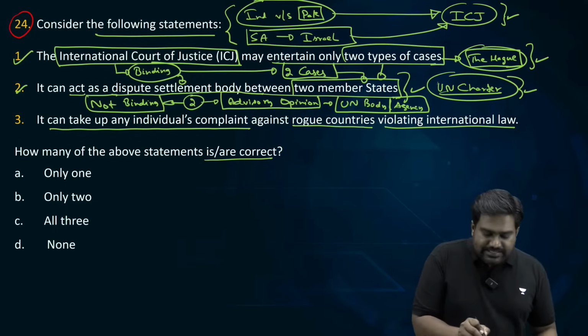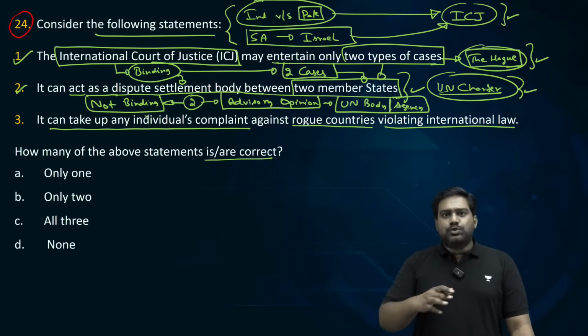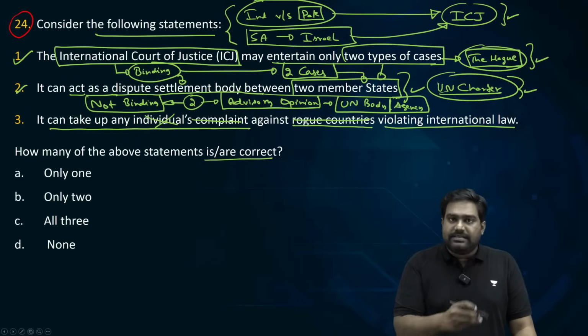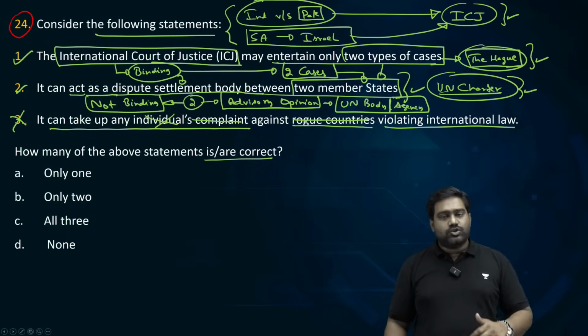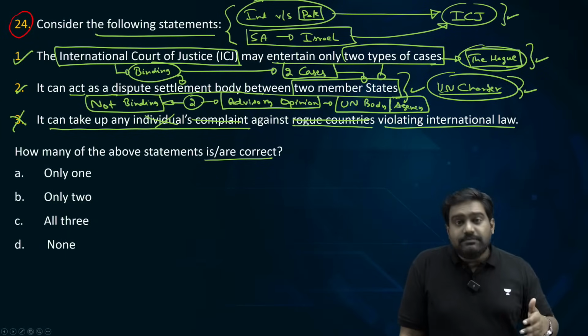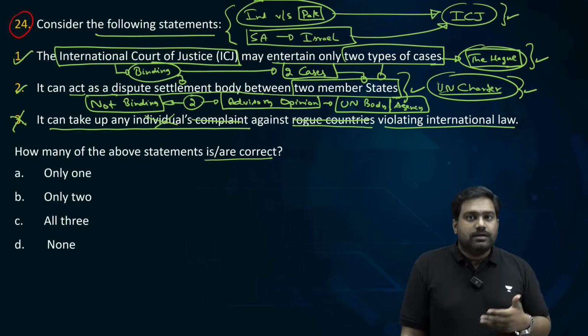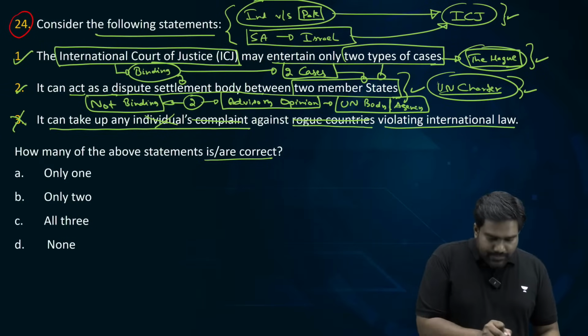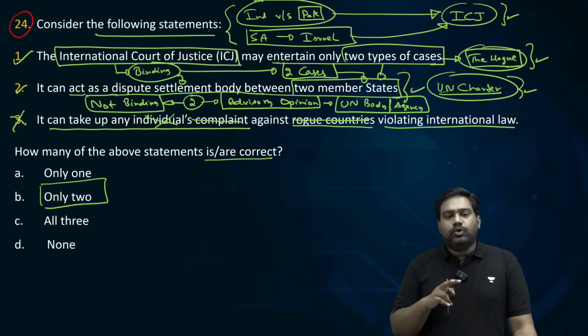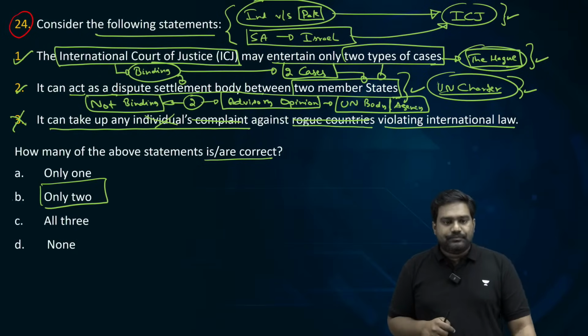Individuals can't go and file cases. An individual can't go file a case against a rogue country. This is completely absurd. It's not part of the mandate of ICJ, so statement 3 becomes incorrect. Understood? So what's the right answer? Option B. Only two given statements are correct.